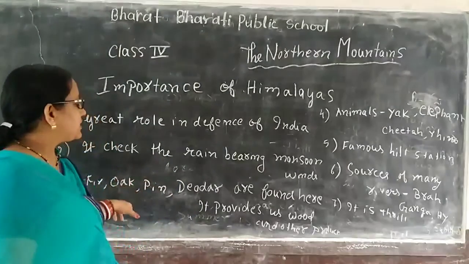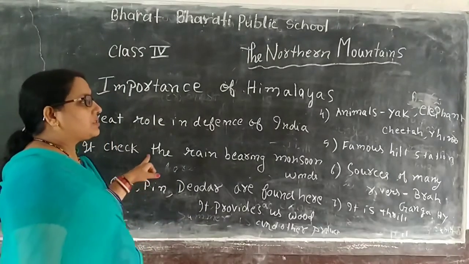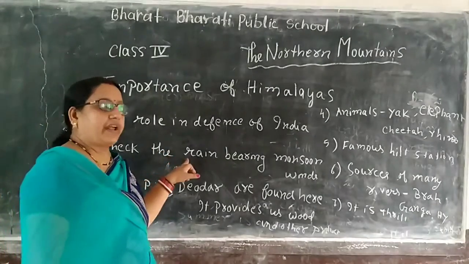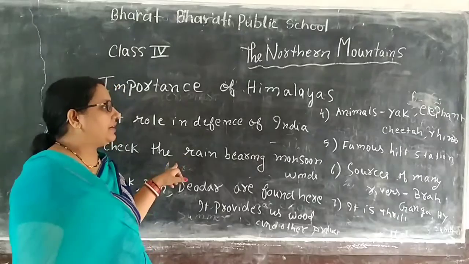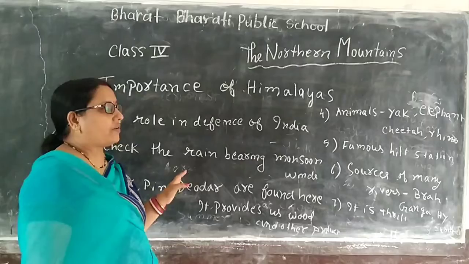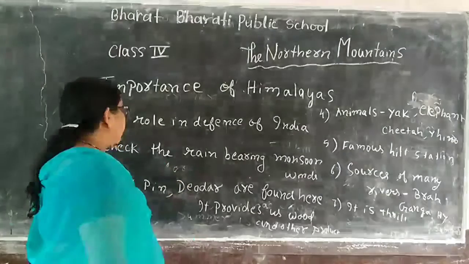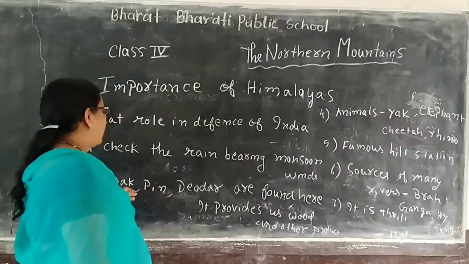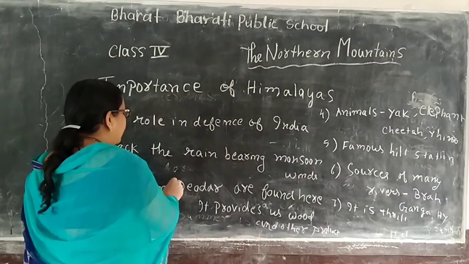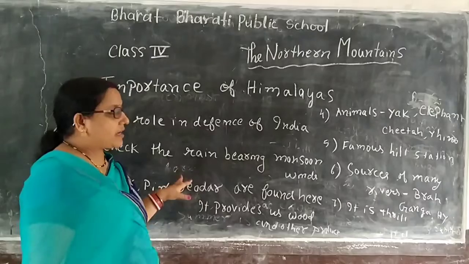The third is that the Himalaya mountains bring rain to parts of India, and so many types of trees are found here. You can't forget the trees of fir, oak, pine and deodar. They are found here, and they provide us wood.